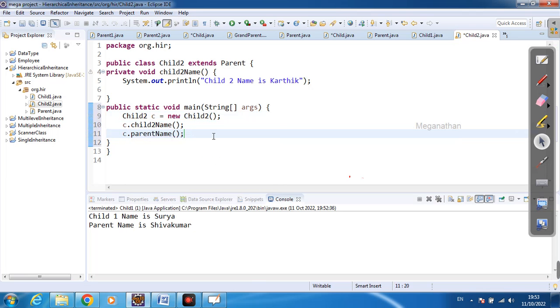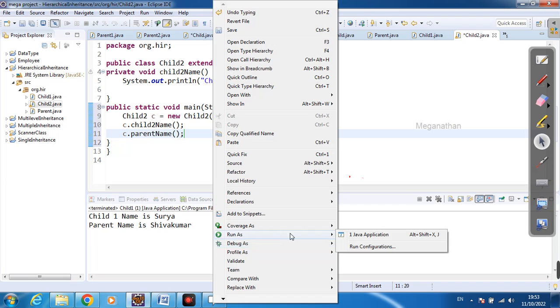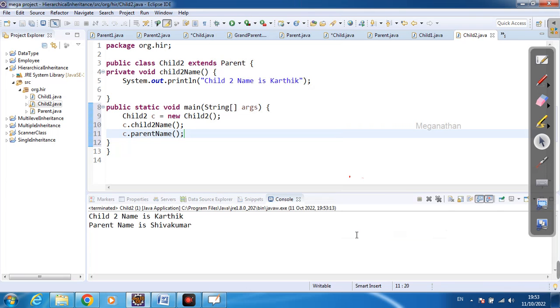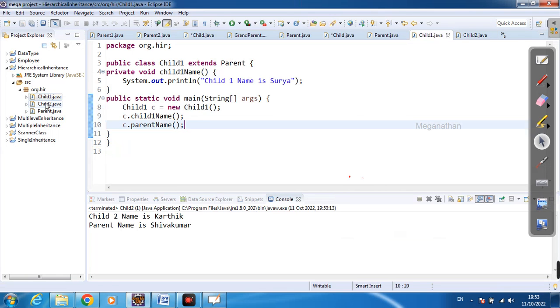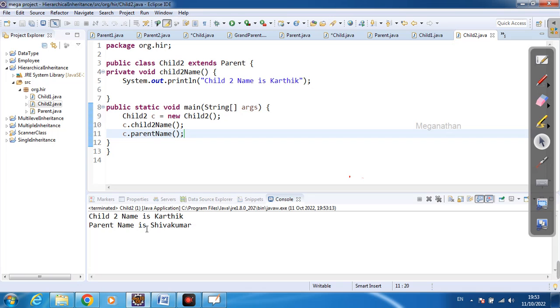Now also I can run this simultaneously. See, child 2 name is Karthik and parent name is Sivakumar. I am running child 1 and child 2 simultaneously. It's giving child 1 name and parent name, and child 2 name and parent name.